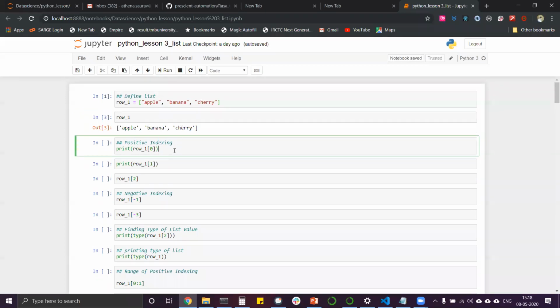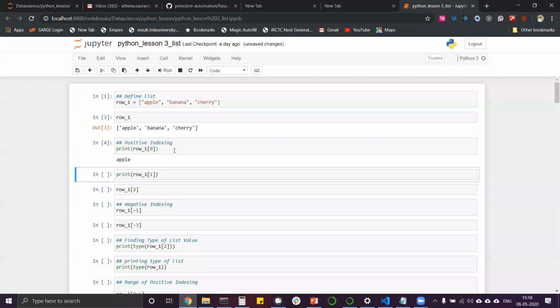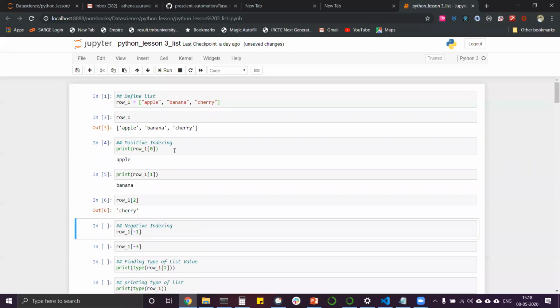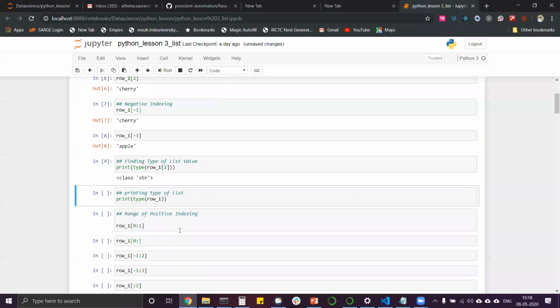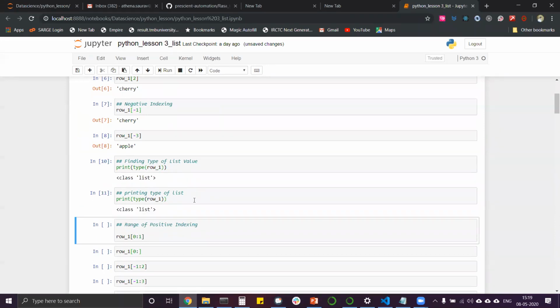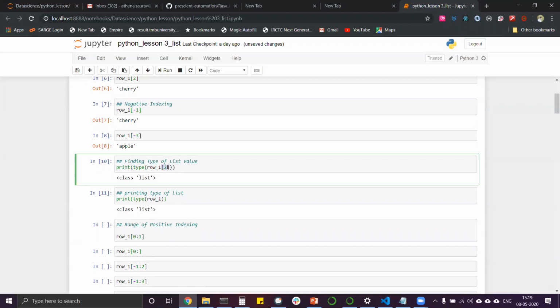Now we try the positive indexing. Row_1 0 is apple, row_1 is banana, row_1 2 is cherry. I will not go into detail that these are all string variables. Then for the negative indexing as well, it is cherry, it is apple, and it is class str. Then we discussed that if we remove the curly bracket inside, it will be a list. We already discussed that just a while ago. Here also we can get that. So let's change the value.